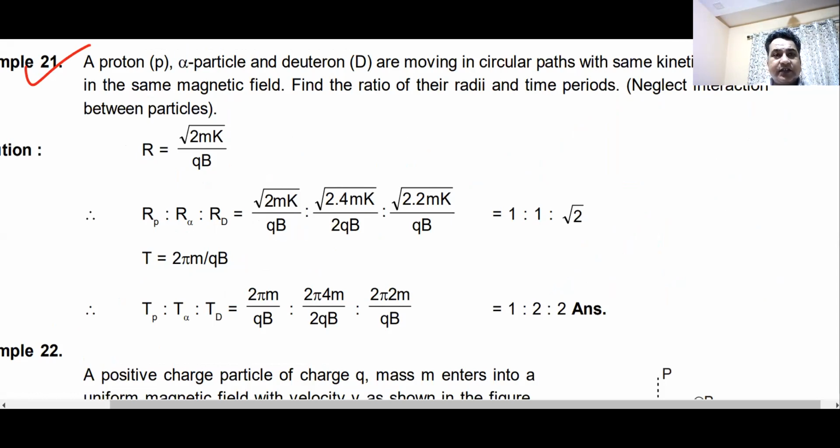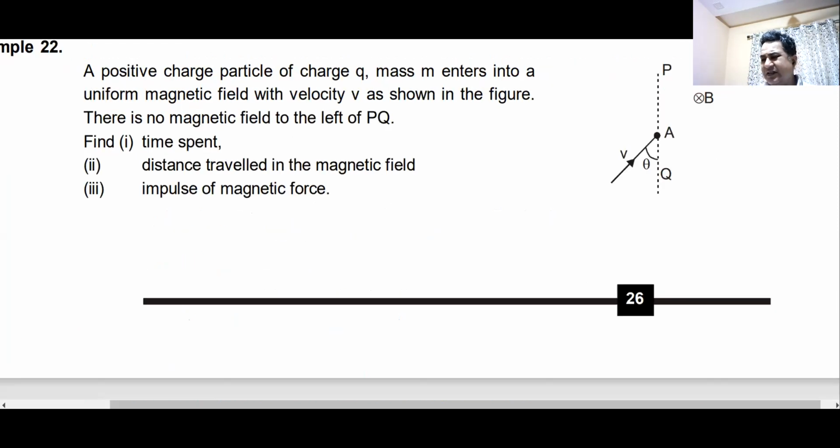Now, this is the question that I was referring to. This is a very fundamental question given in all the books. Exactly the same figure that I had drawn: a positive charge Q, mass m, enters a uniform magnetic field with a velocity v as shown in the figure. The angle is given as theta. Find the time spent, distance traveled, impulse of magnetic force. There are 3 questions given. Can you solve this for me? So that I can just understand that you have got the premise of that paper.